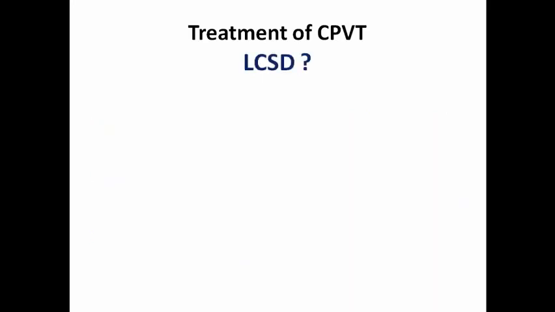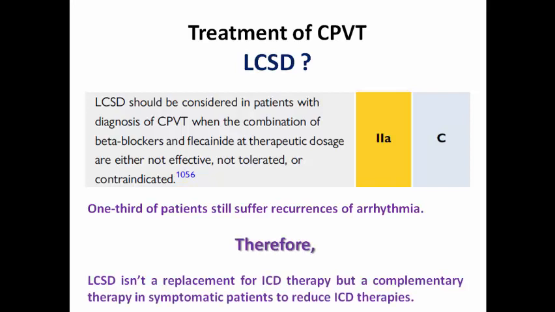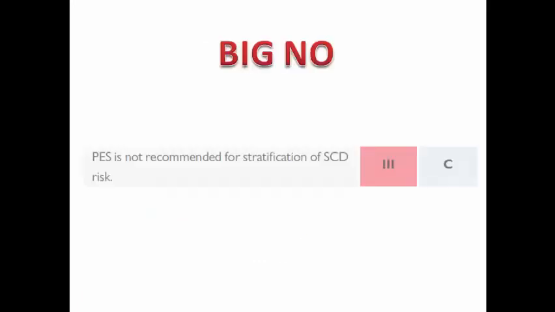Left cardiac sympathetic denervation still has a role in patients with CPVT when the combination of beta blockers and flecainide at therapeutic dose is not effective, not tolerated, or contraindicated. But one third of the patients still suffer recurrence, and so it is not a replacement for ICD, but a complementary therapy in symptomatic patients who still have recurrent ICD therapies, in order to reduce the ICD appropriate therapies, but not a substitute. And the big no: programmed electrical stimulation during EP study is not recommended for risk stratification in CPVT, the same as in long QT syndrome.